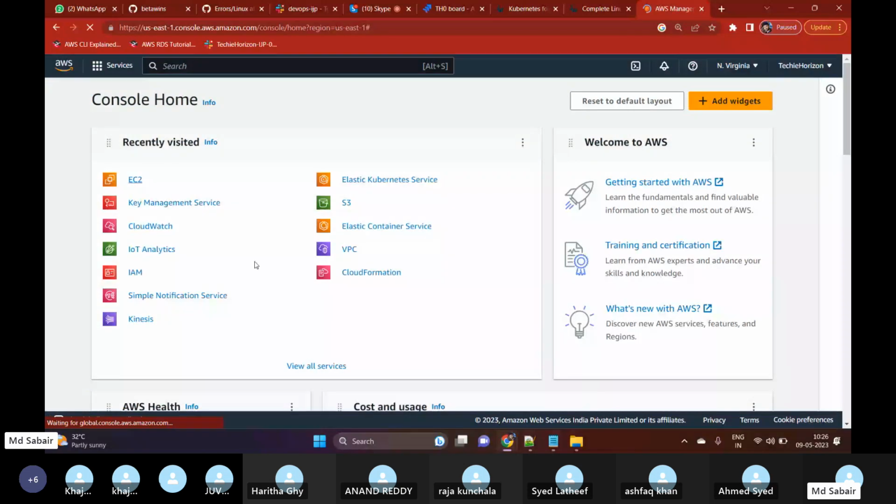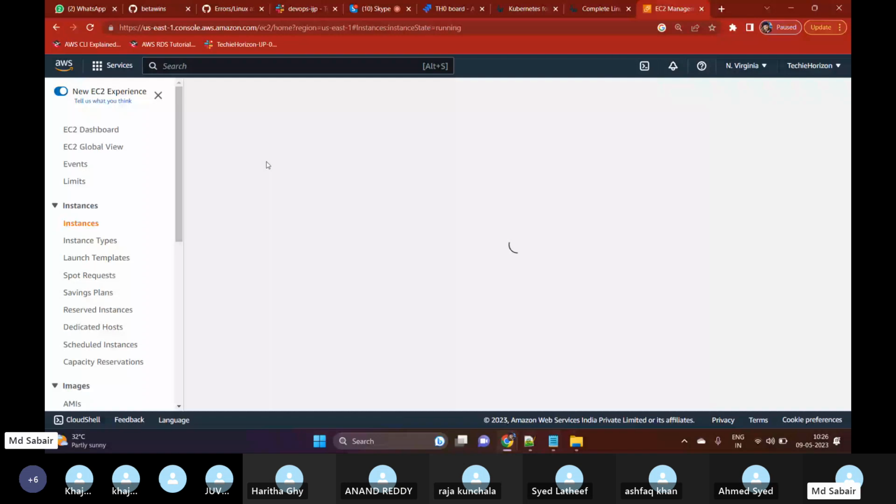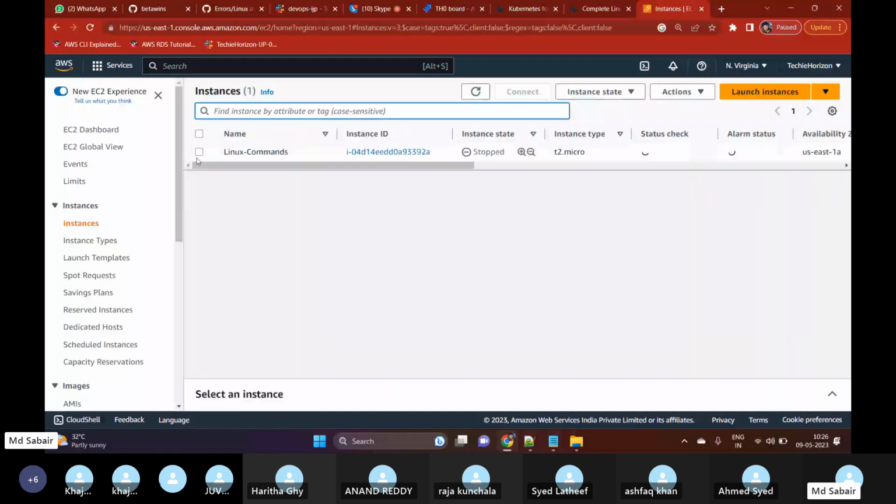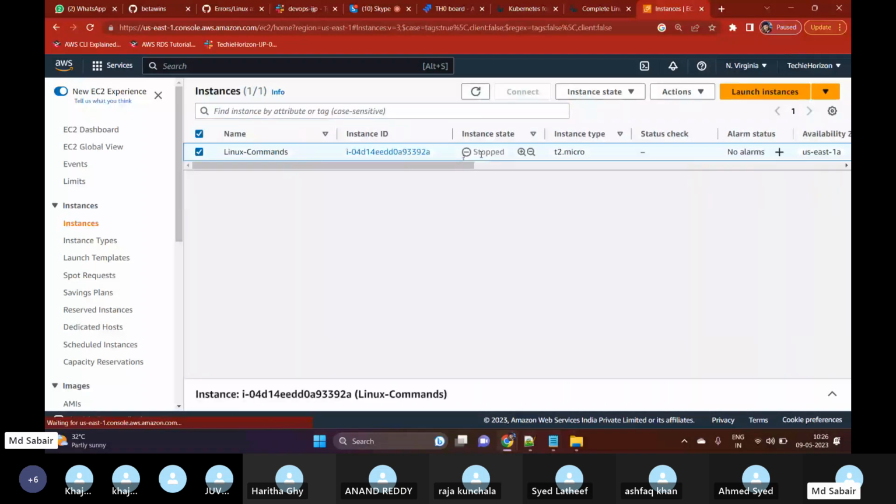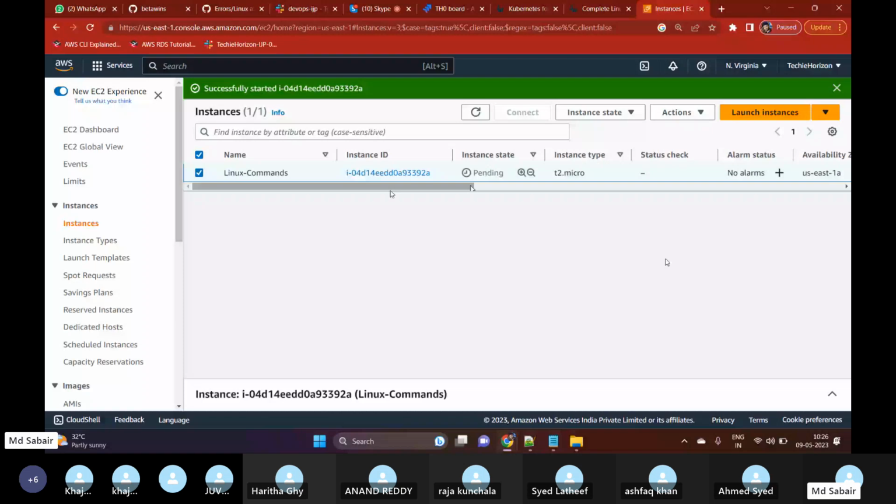Here I have one EC2 instance which is already created. If I open this, here we can find one server with Linux. This is my Linux machine which is in stopped state, so let me start this machine first, and then let me try to connect.